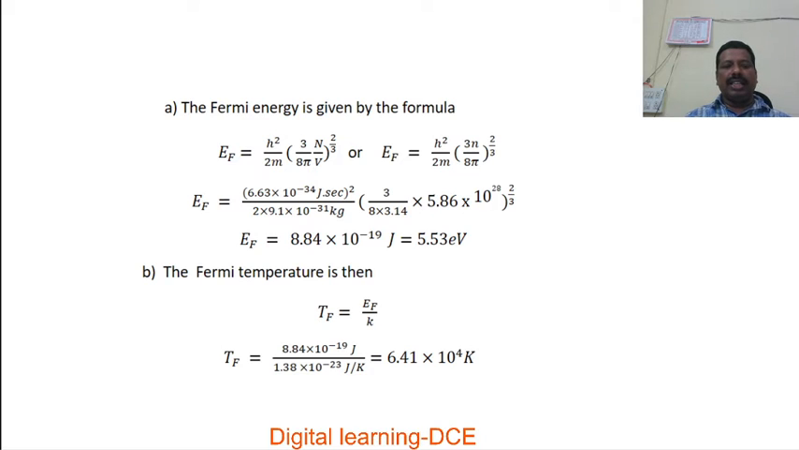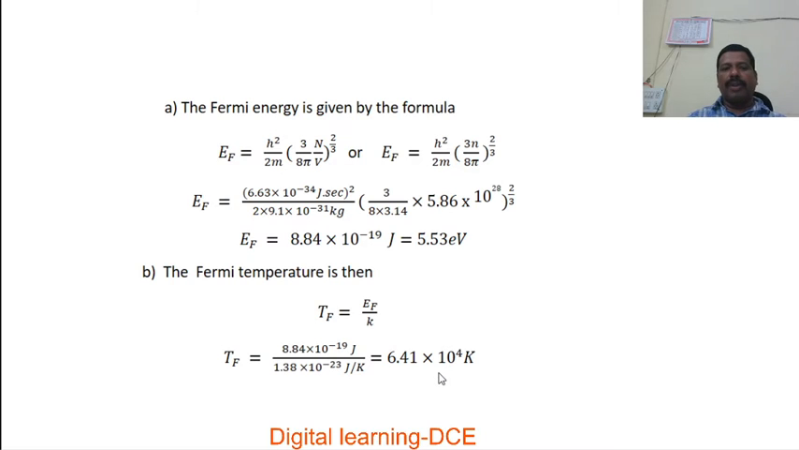Next we have to discuss the calculation of Fermi temperature. The formula for calculating Fermi temperature is known, that is TF is equal to EF by k. Fermi energy divided by Boltzmann constant gives Fermi temperature. Then substitute the value of this Fermi energy and simplifying for Fermi temperature, we get the value for Fermi temperature as 6.41 into 10 to the power of 4 Kelvin.